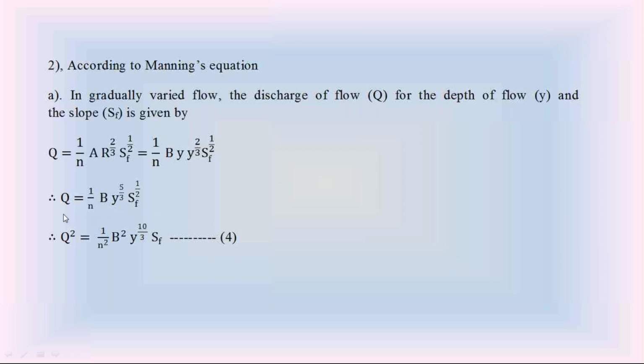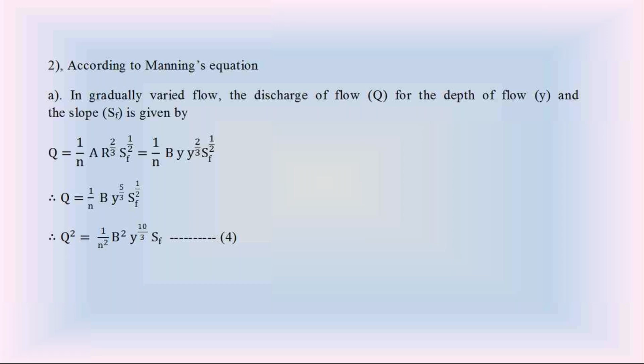Square this equation on both sides. You will get the discharge square: Q square is equal to 1 by n square into B square into Y power 5 by 3 whole square, that is Y power 10 by 3, into SF power half whole square, that is SF. So this is equation 4. Equation 4 is the discharge Q in the wide rectangular channel at gradually varied flow according to Manning's equation. Now apply the Manning's equation for the same discharge Q at normal depth Yn.